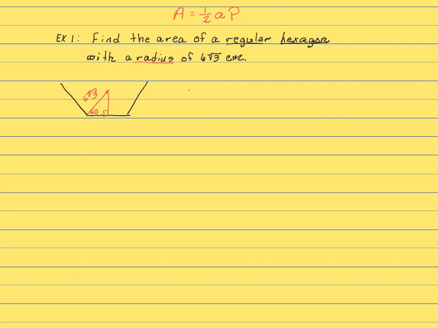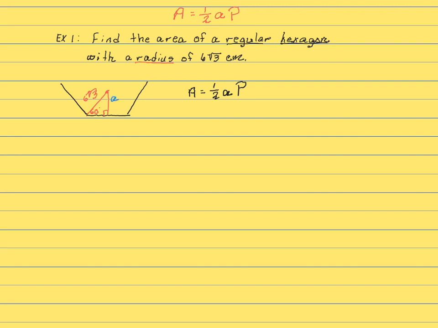We're wanting to find the area, which is equal to 1/2 times the apothem of our regular polygon times the perimeter of this regular polygon. And if you notice, I don't know my apothem, so I'm going to have to find it.